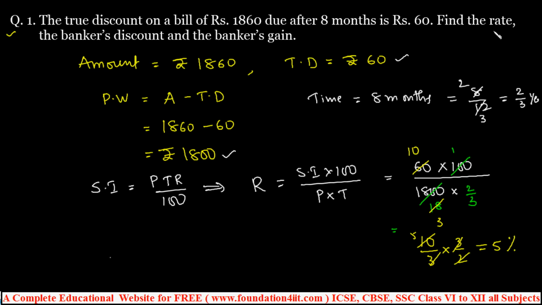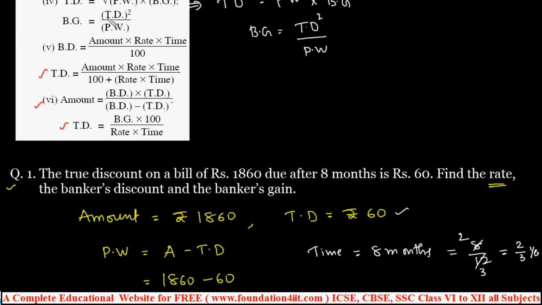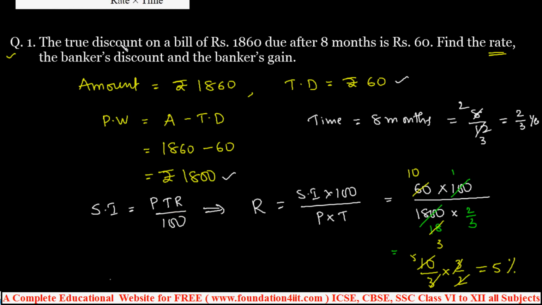Now we have to calculate the rate. So the rate is 5%, we got. Now banker's discount and banker's gain. Banker's gain, we have the formula. Previously we checked the formulas list. Banker's gain is true discount whole square by present worth. And banker's discount also we can apply the formulas in this.